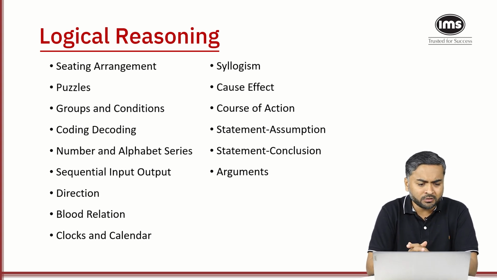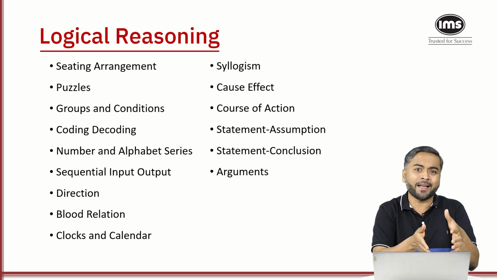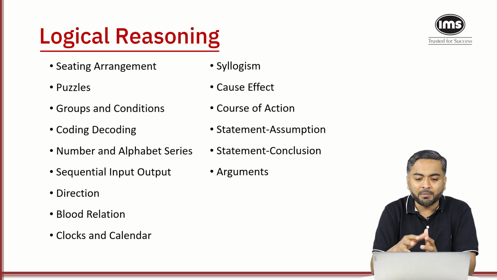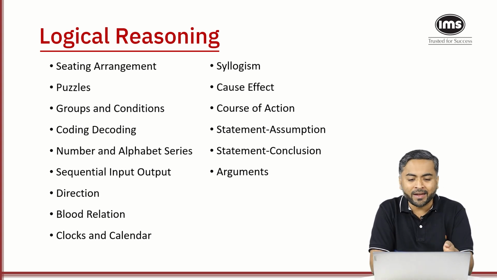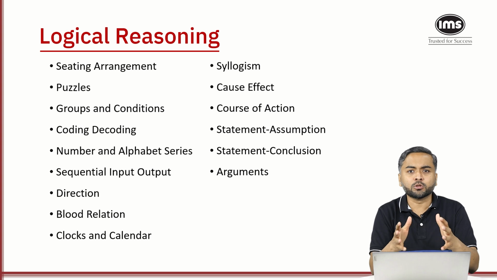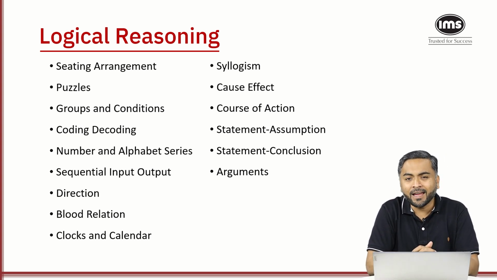Out of 40 questions, around 20 to 25 questions will be on the topics that we just discussed. And the remaining 15 odd questions would be on the verbal reasoning part, which is syllogism, cause and effect, courses of action, statement assumption, statement conclusion, strong argument and weak argument. So this is what the logical reasoning section of NPAT looks like. And at times, you can also expect a couple of questions, 2 or 3 questions, from visual reasoning as well.